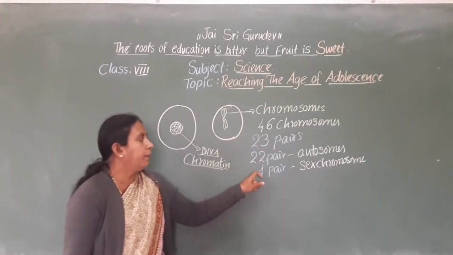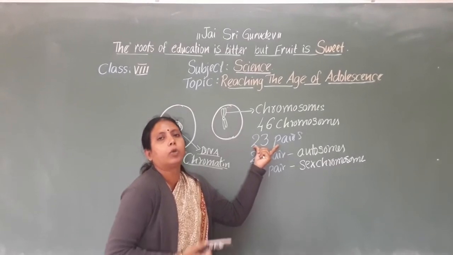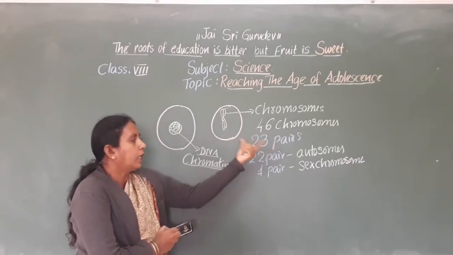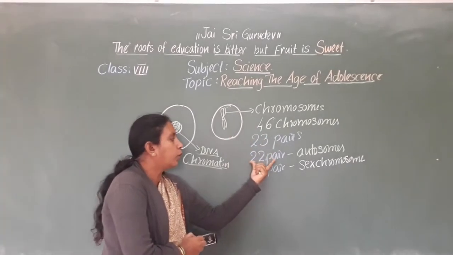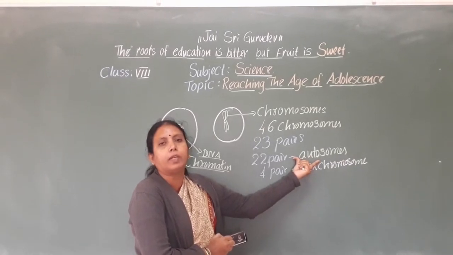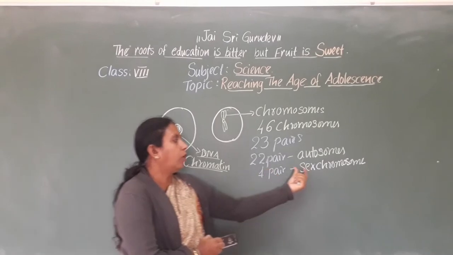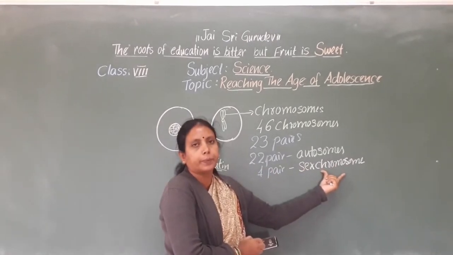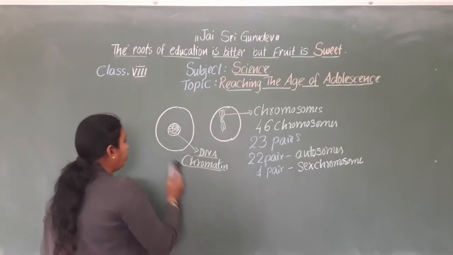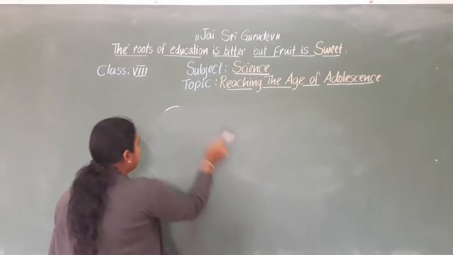So in human beings, each cell nucleus contains 23 pairs of chromosomes, and among them the 22 pairs are called autosomes. Autosomes means not involved in determining sex. And one pair of chromosomes we call sex chromosomes. Today let's learn about sex chromosomes.